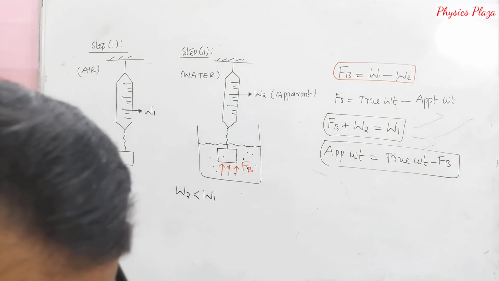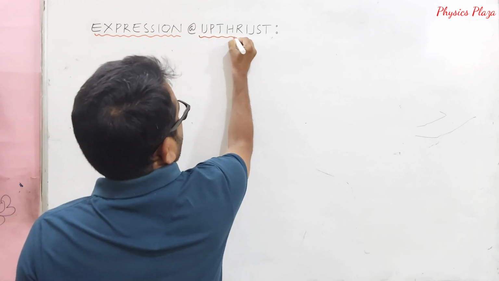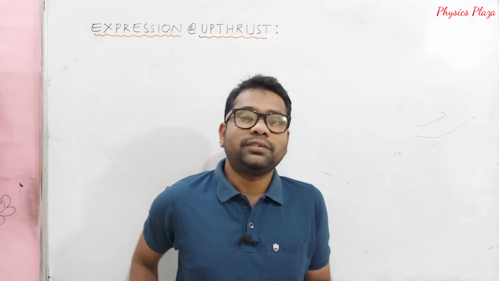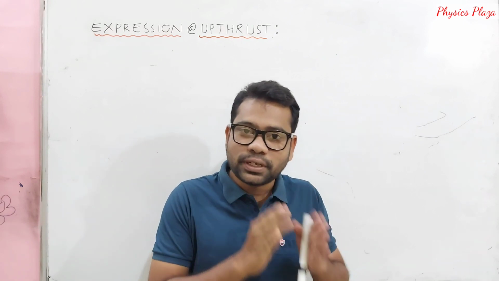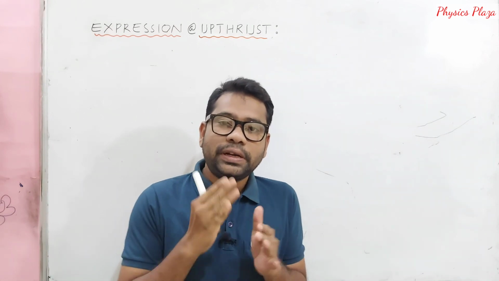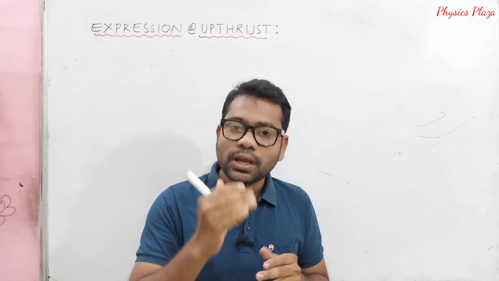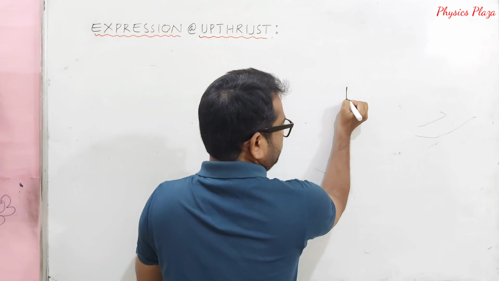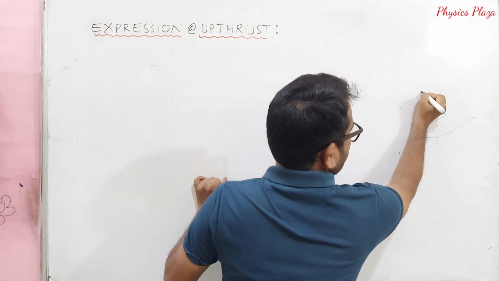Now children, we will see the expression for upthrust. Children, now we will try to derive the expression for an upthrust, and even discuss the factors on which upthrust depends. Children, here is a beaker.